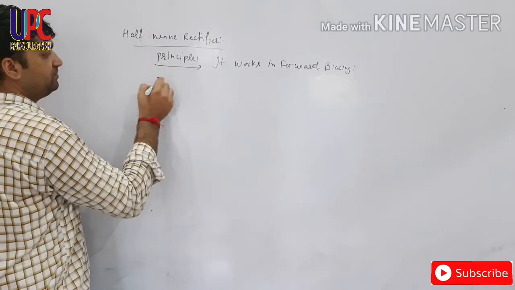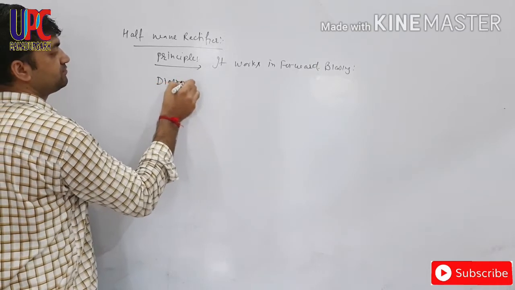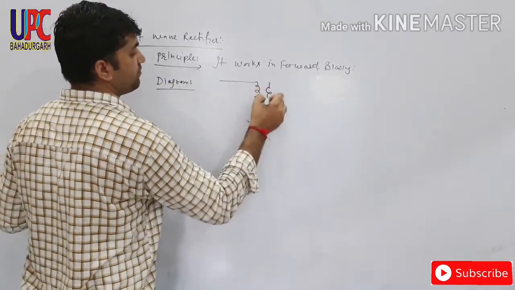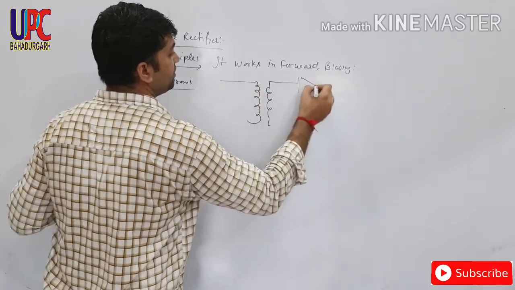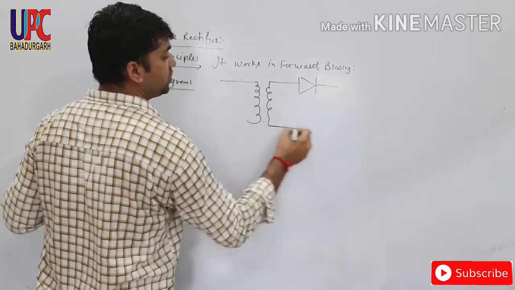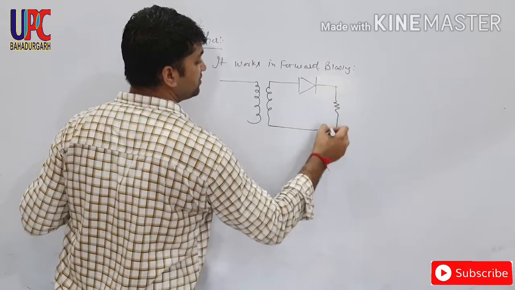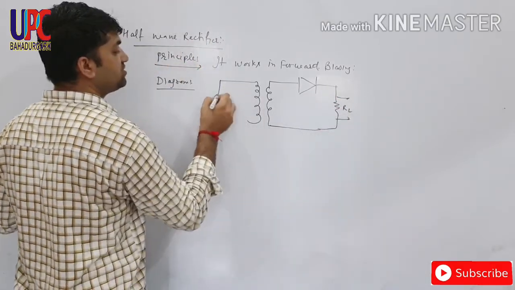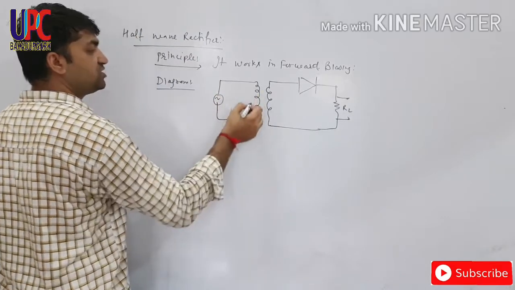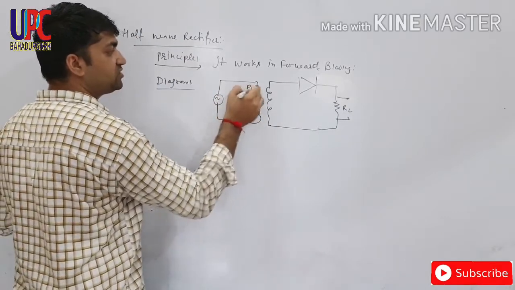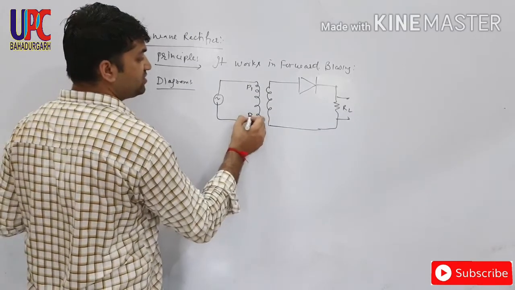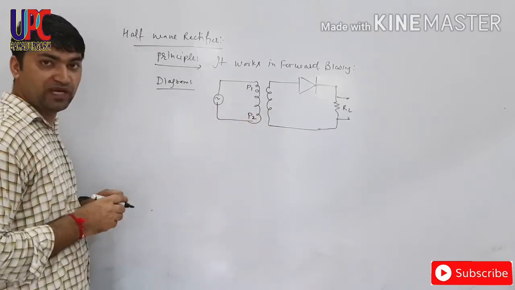Next point, diagram. In half wave rectifier, only one diode will be used and output will be gained across the load resistance. This is input, this is primary coil, and this is the upper portion of primary coil, P1, and this is the lower portion of primary coil, P2.